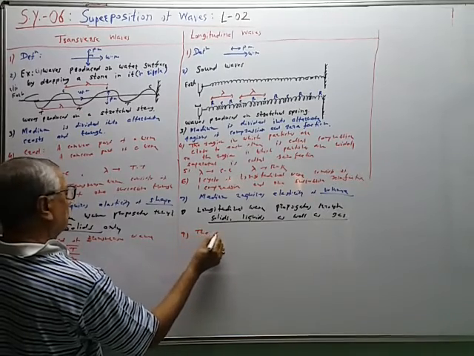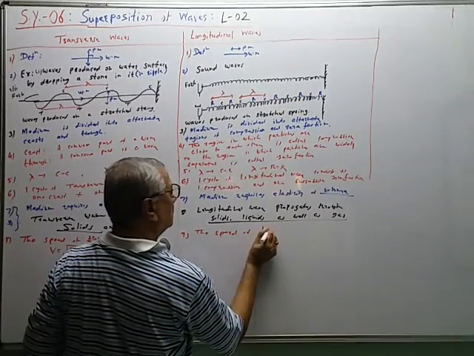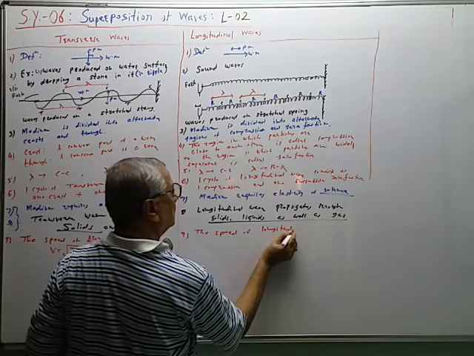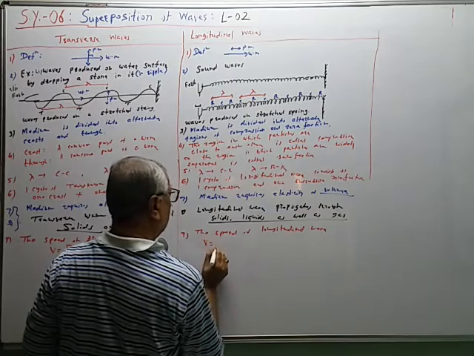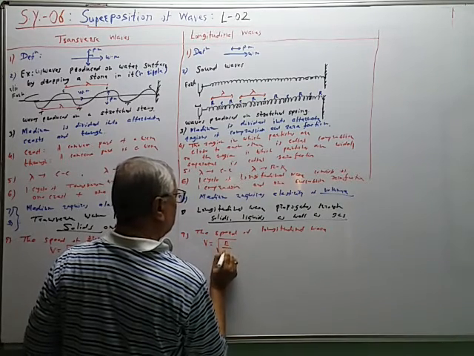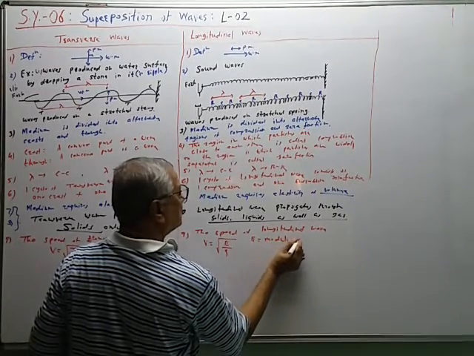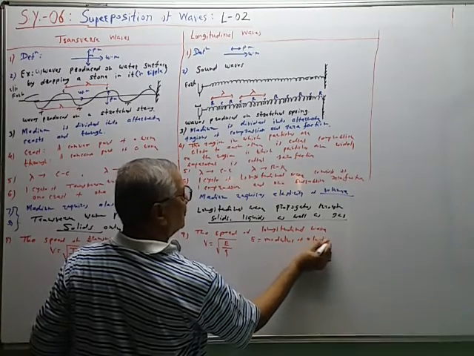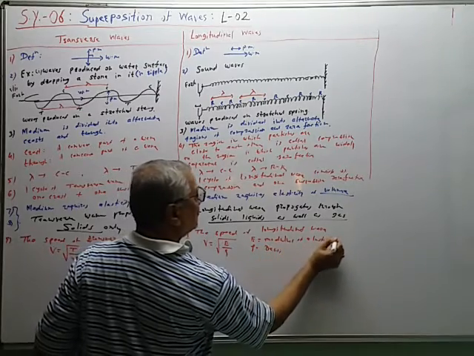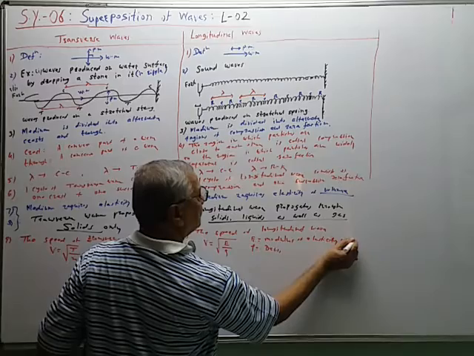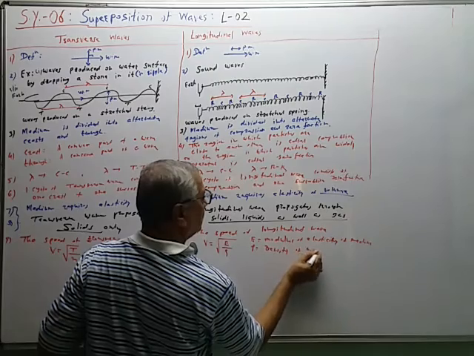The speed of a longitudinal wave, v is equal to under root E by rho, where E is a modulus of elasticity, maybe Young's modulus or bulk modulus or modulus of rigidity, and rho is equal to the density of the medium.